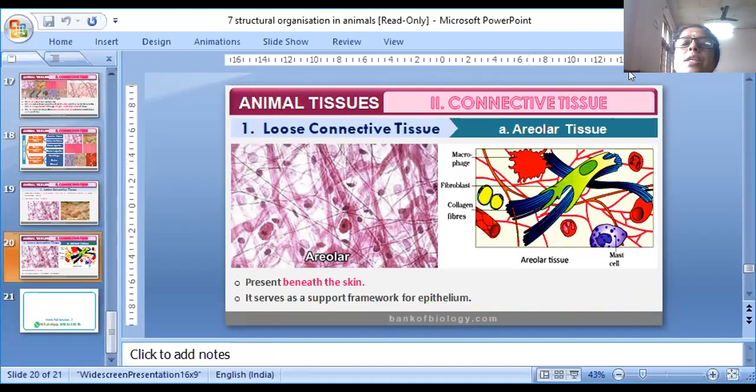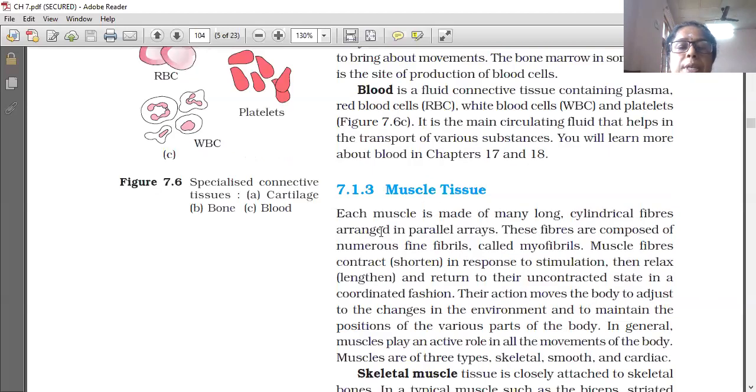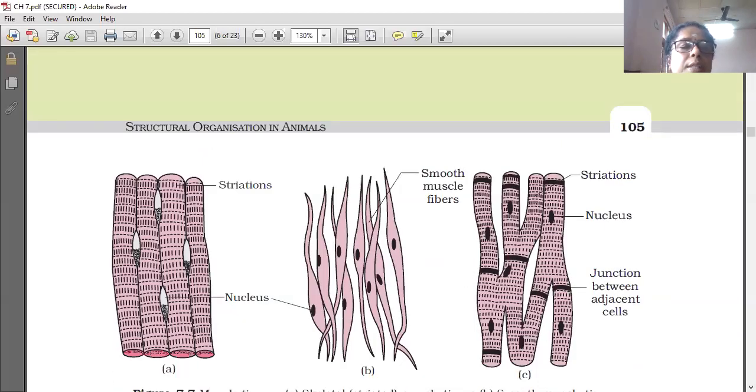As the name indicates, muscular tissue is associated with the muscles only. Everybody knows muscle. Muscle is associated with the skeletal system. Each muscle is made of many long cylindrical fibers arranged in parallel arrays. Different types of muscles are shown here.